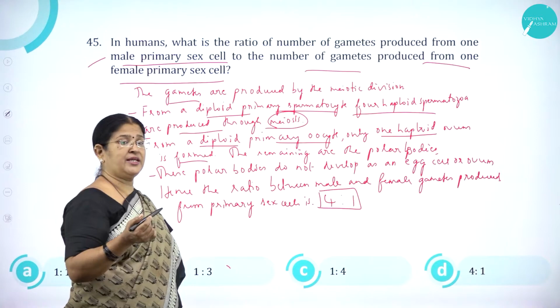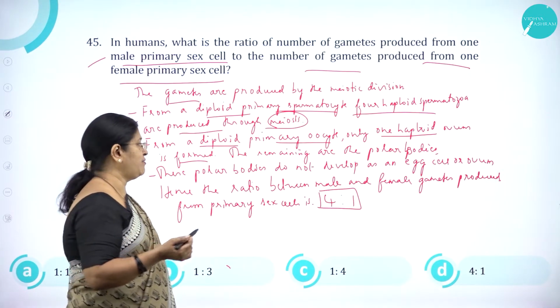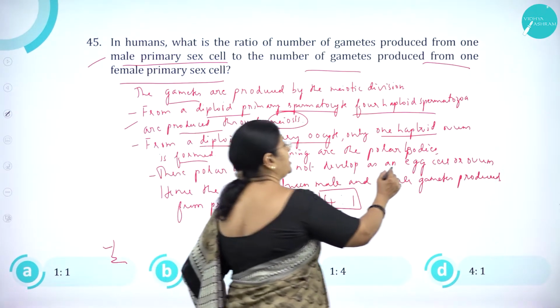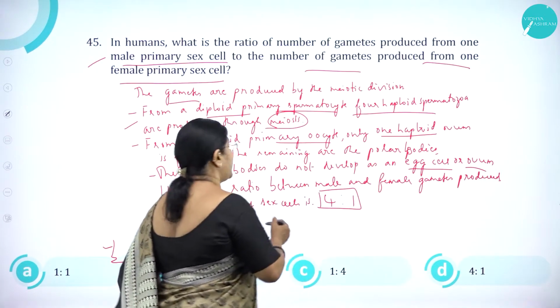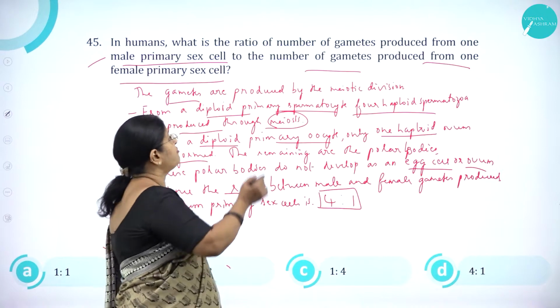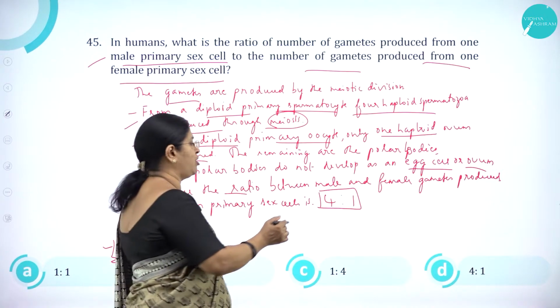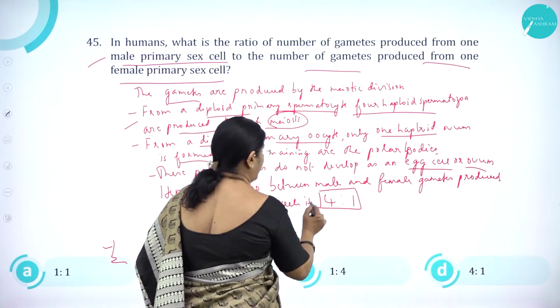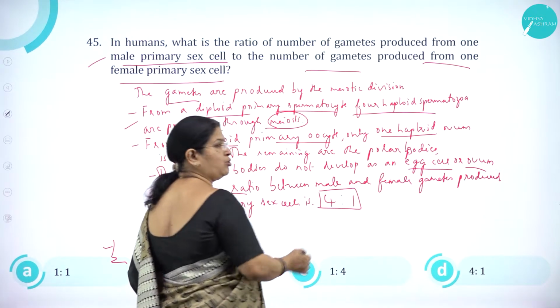The others are nothing but polar bodies, which will not develop into an egg cell or ovum. Hence the ratio between the male and female gametes from the primary sex cell will be four haploid spermatozoa to one ovum.